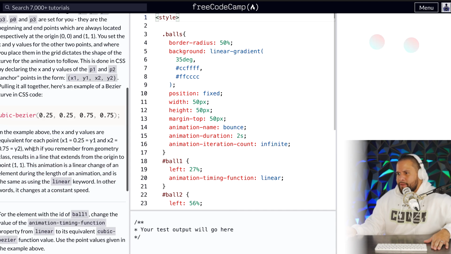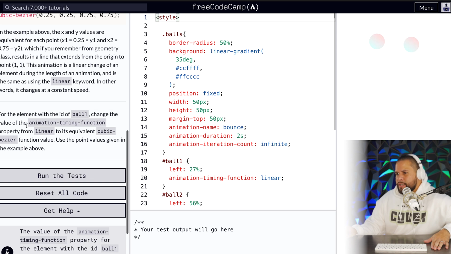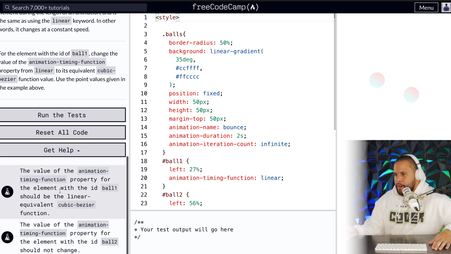In the example above, the X and Y values are equivalent for each point, which if you remember from geometry class, results in a line that extends from the origin to point 1, 1. This animation is a linear change of an element during the length of an animation and is the same as using the linear keyword. In other words, it changes at constant speed. For the element with the ID ball 1, change the value of the animation timing function property from linear to its equivalent cubic Bezier function value. Use the point values given in the example above. The value of the animation timing function property for the element with the ID ball 1 should be the linear equivalent cubic Bezier function.